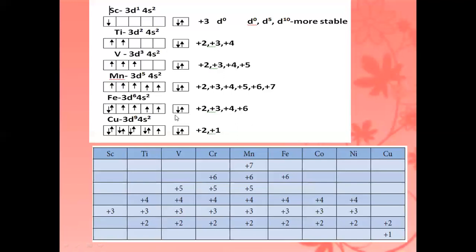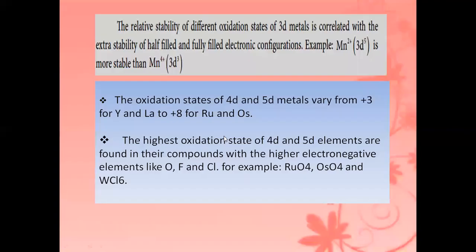Like that, iron forms +2 to +6 oxidation states, but iron does not form the +5 oxidation state compound. And then copper. The copper oxidation states are +2 and +1.